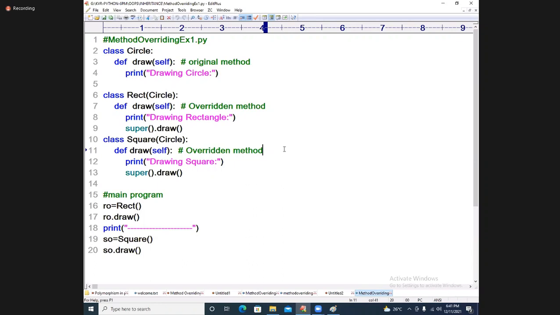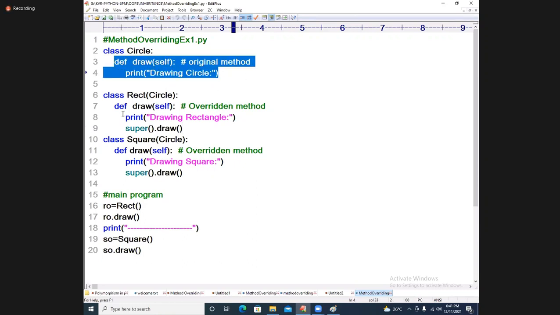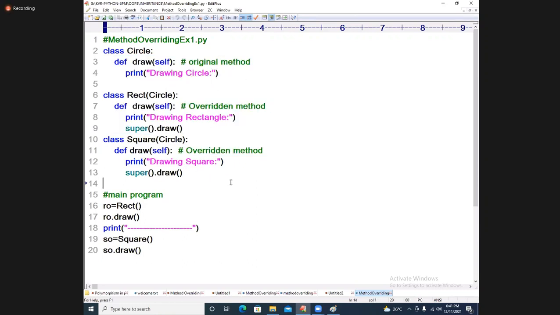When we have three draw methods, one draw method will be the main component, and the same draw method we are going to override. Technically speaking, there is only one draw method and the others are overridden forms.